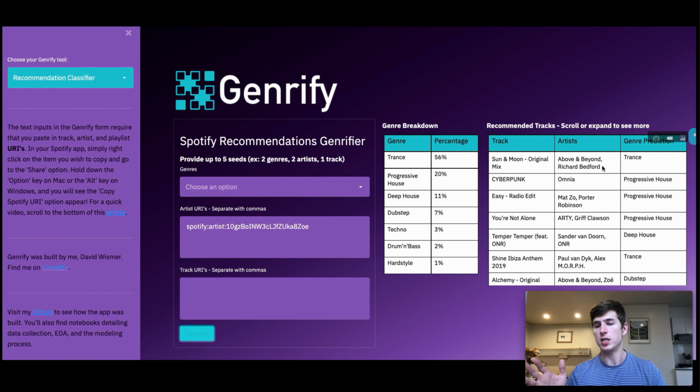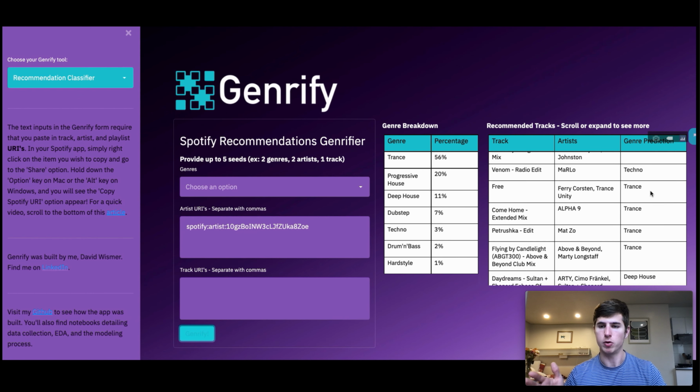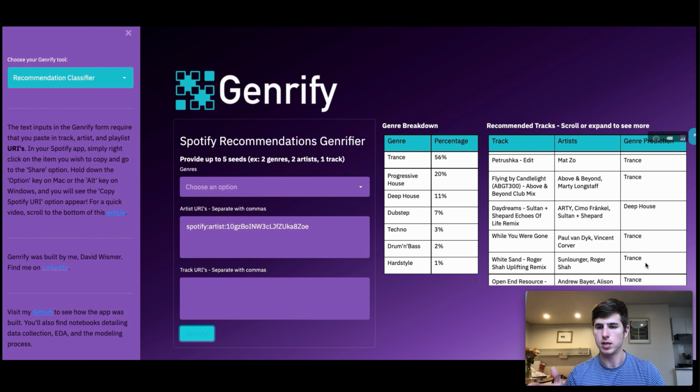And on the far right, you see the genre prediction. You're seeing lots of progressive house, lots of trance. Makes sense. Above and Beyond is a very famous trance artist. Trance is 56% of the music that was recommended.